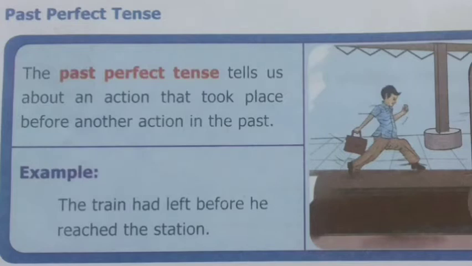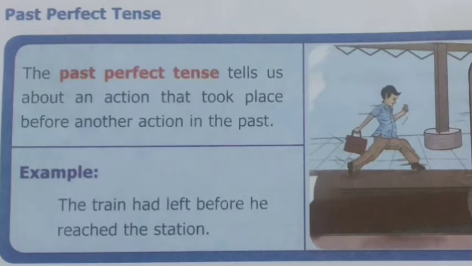Now we'll see what is past perfect. It is used to denote an action that had been completed before another action took place. For example, the train had left before he reached the station. Both actions are in past form. The train had left, that's the first action.